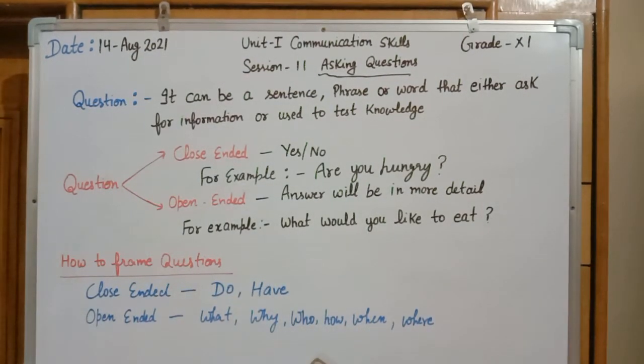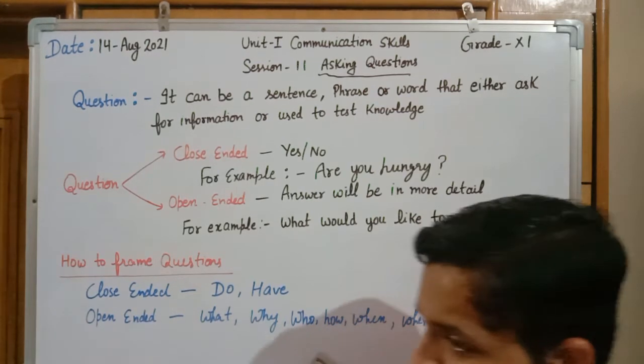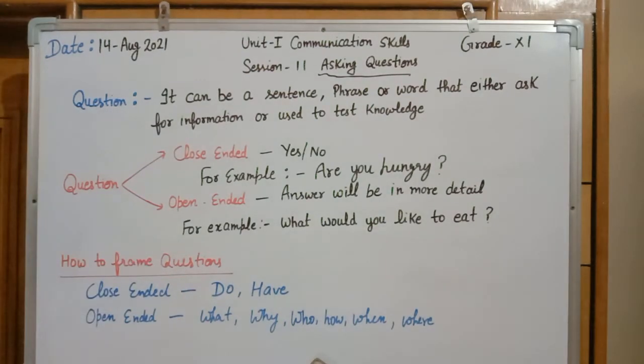We have different types of words that are used for asking questions. Let's discuss the first one: closed-ended questions can generally be created with the help of the words do and have. Generally they start with the word do or have. Let's take an example: do I cook dinner? Can she cook dinner? Have you cooked the dinner? These are all questions categorized under closed-ended questions.